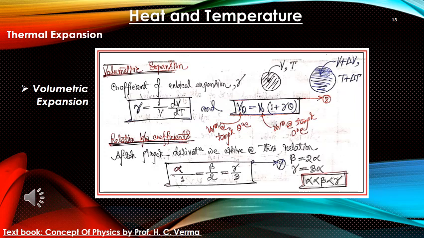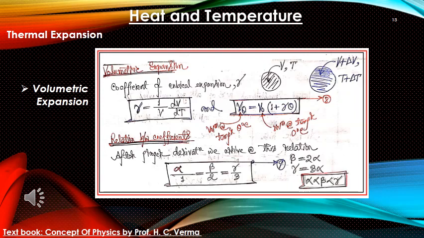So alpha by 1 is given as beta by 2 equal to gamma by 3. So alpha is less than beta and beta is less than gamma, which we have written. Now beta can be expressed in terms of alpha as beta equal to twice alpha, gamma equal to thrice alpha. So equation 9 relates these coefficients with each other, which is very important to know to solve some of the